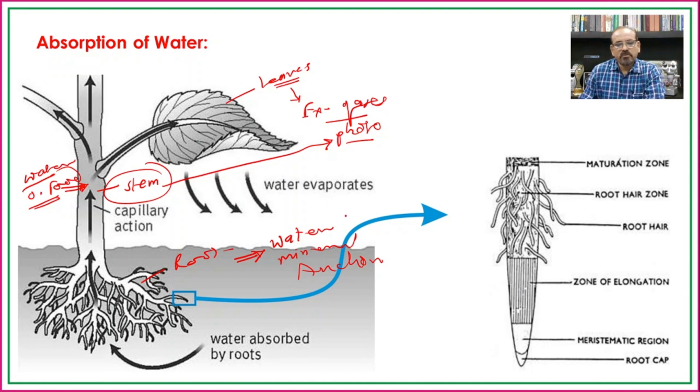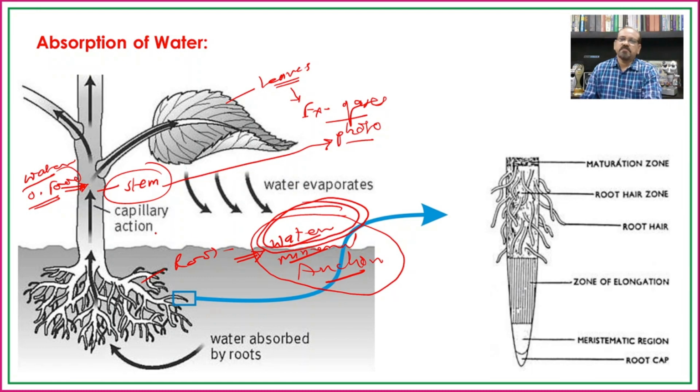When we are talking about the function of the root, it is responsible to carry out three different functions, that is the absorption of water, absorption of minerals and to anchor the plant body in the soil. So, our today's topic is the absorption of water.